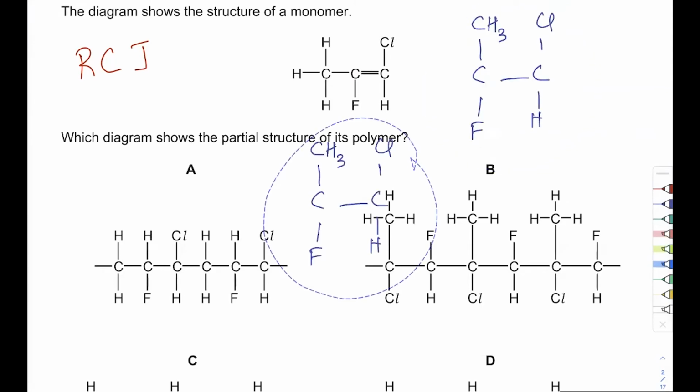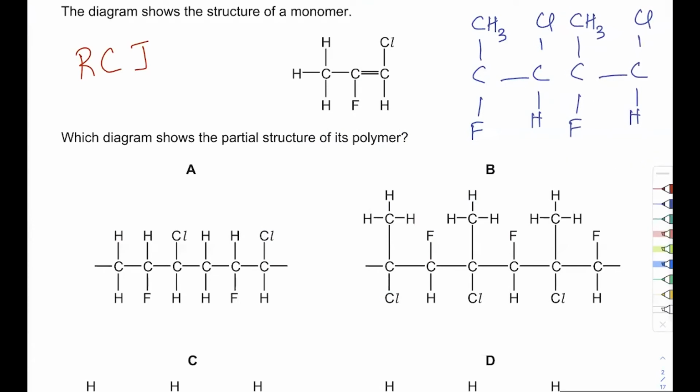Whatever this is, copy this and then join them. That is the method to make polymers. RCJ, every single time: remove, copy, and join. So look over here, where do we have this? First of all, what we're seeing is that the same carbon is attached to methyl and fluorine, and the other one is attached to chlorine and hydrogen. So just look for that.